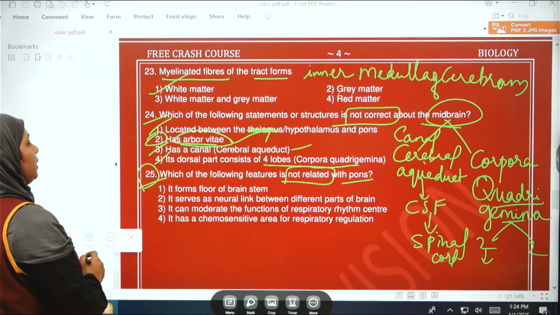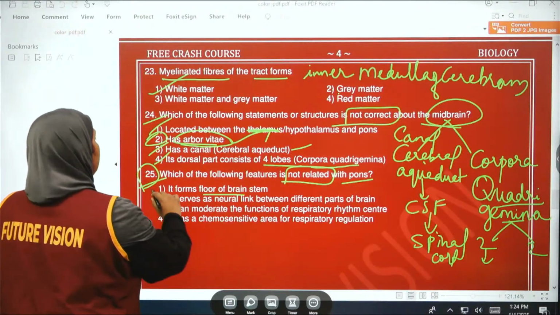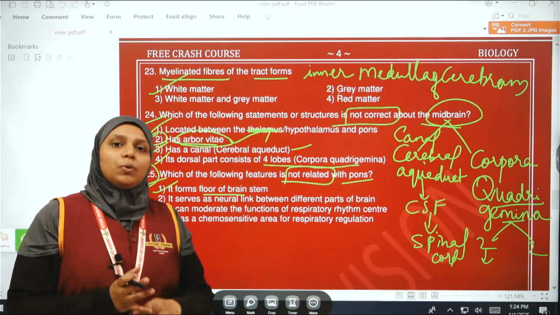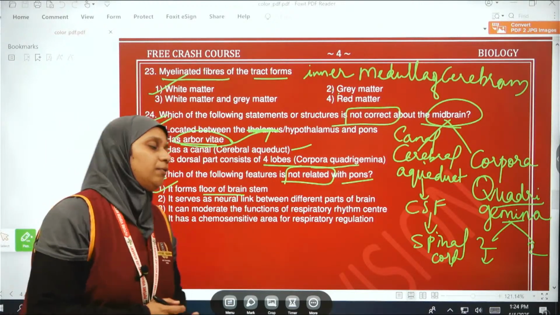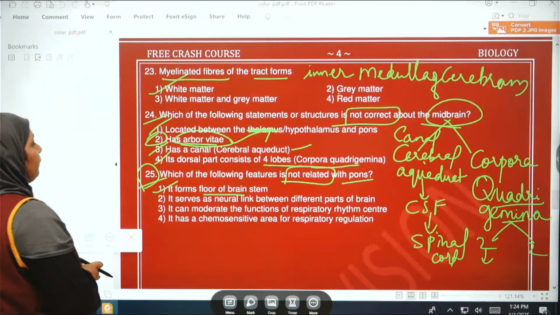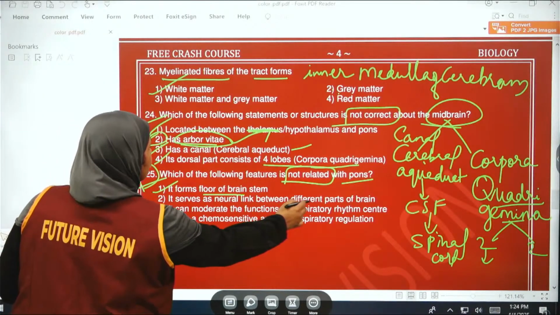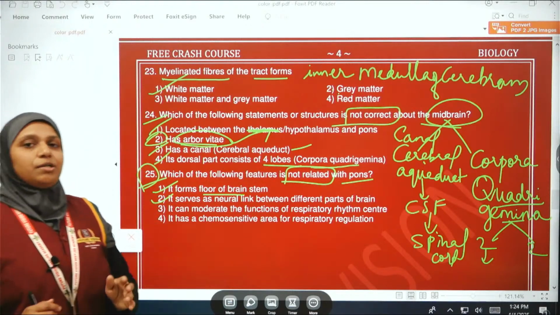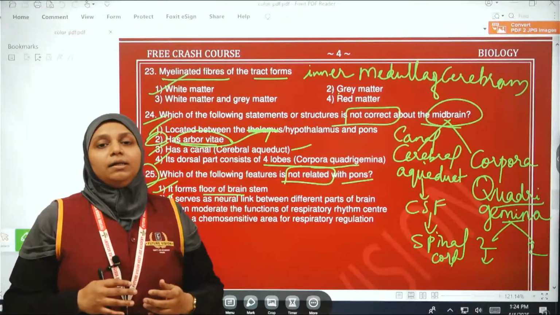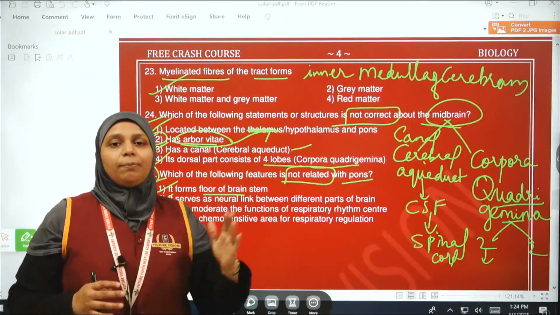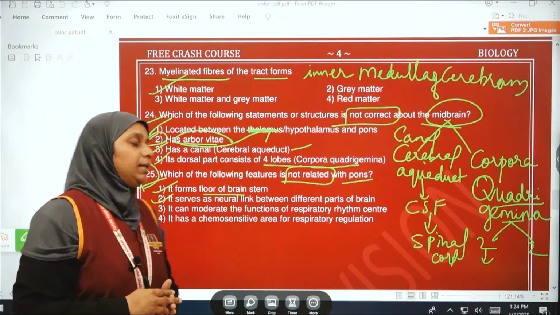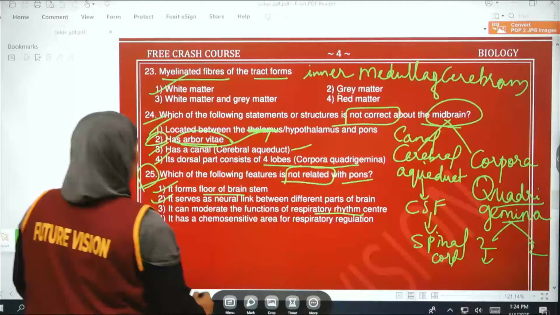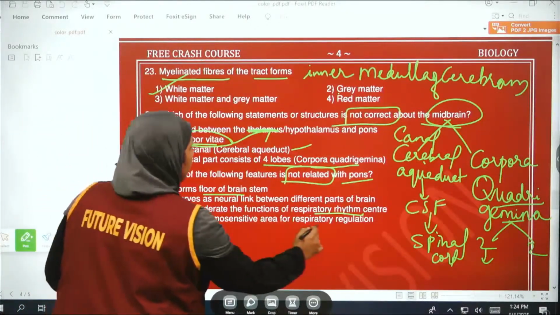Okay, it forms the floor of the brainstem. Yes, the floor of the brainstem. The brainstem comprises the pons, medulla and the midbrain. It serves as a neural link between different parts of the brain. Yes, it links. What is the main function of the pons? It coordinates. It connects all the different parts of the brain. Then it can moderate the function of the respiratory rhythm center, or it has a chemosensitive area for respiratory regulation.